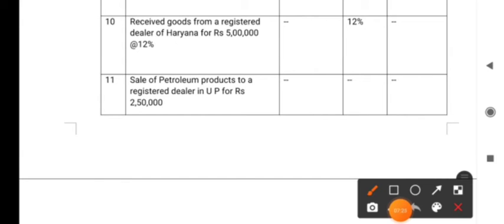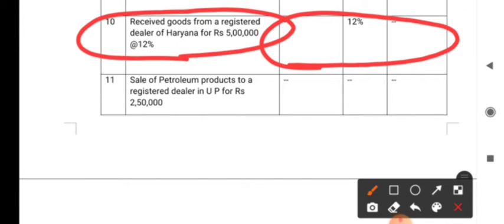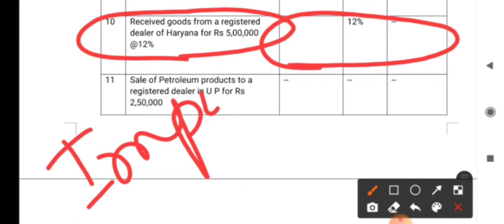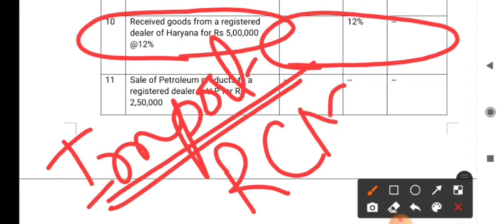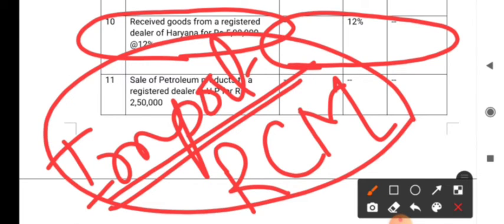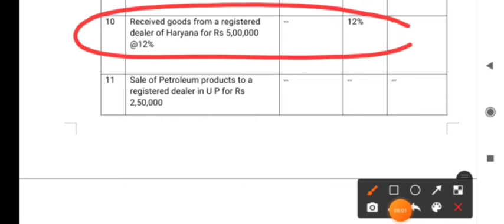10th point, received goods from a registered dealer of Haryana for rupees 5 lakh. So here, see, this is receipt of goods, not outward supply, it is inward supply. So there is no system of levying GST on inward supply except in two cases, right? One is in case of import. Import is inward supply of goods and GST is levied. And the other one is RCM. When we purchase goods from an unregistered dealer, GST is levied. Other than these two, on any other receipt of goods, GST is not levied. Therefore, it is inward supply, no GST, right?